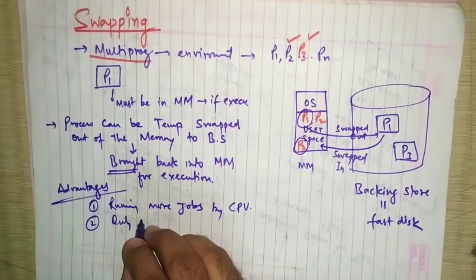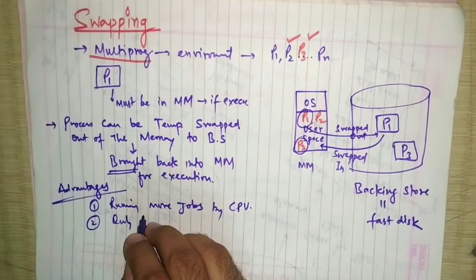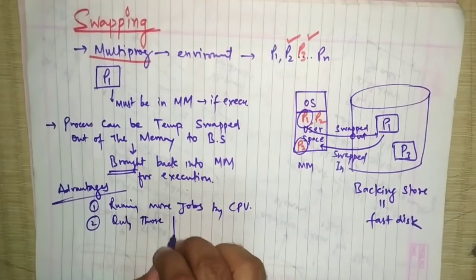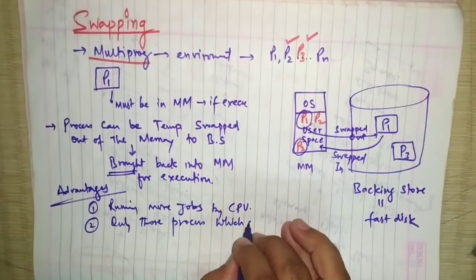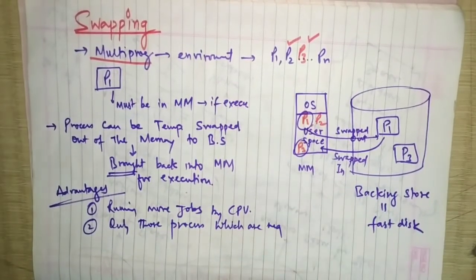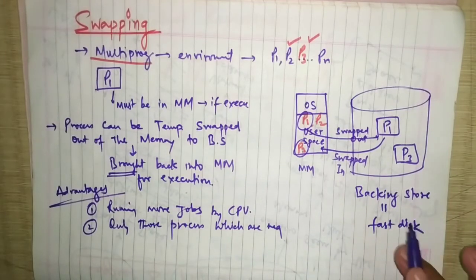Only those processes which are required stay. If not required, then we can simply shift them to the backing store. Okay, so this is just the simple introduction of swapping.